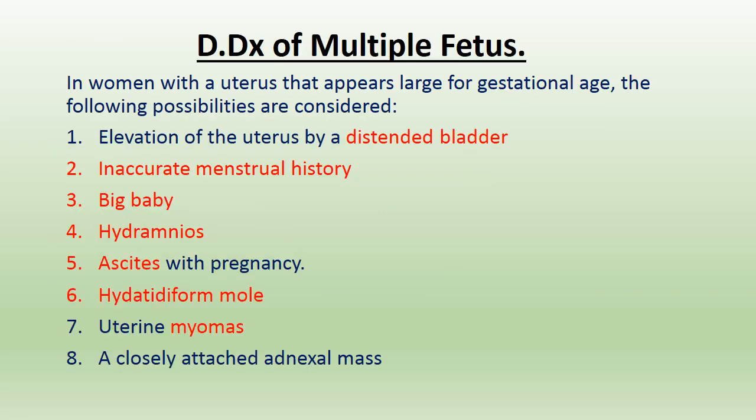Differential diagnosis of multiple fetuses. In women with a uterus that appears larger than gestational age, the following possibilities are considered: elevation of the uterus by a distended bladder, inaccurate menstrual history, big baby, hydramnios, ascites with pregnancy, hydatidiform mole, uterine myomas, a closely attached adnexal mass.